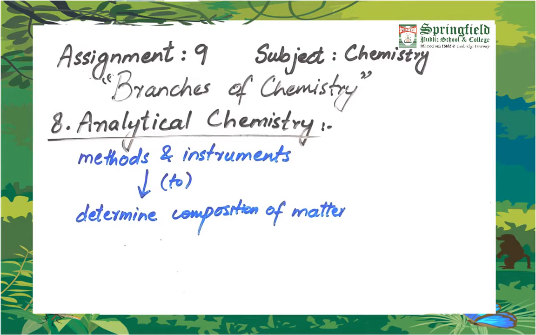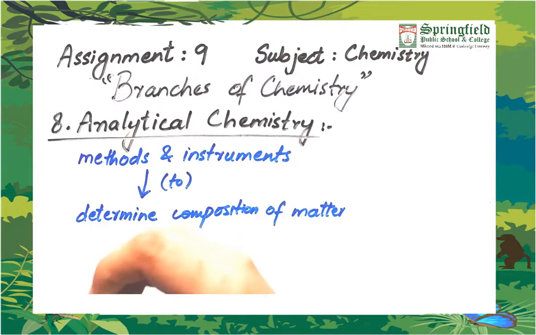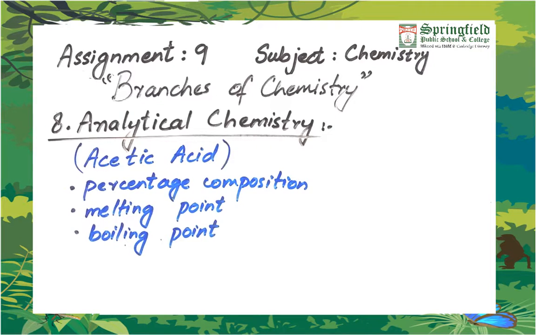The last main branch of chemistry is analytical chemistry. In this branch, we deal with those methods and instruments which are used for determining the composition of matter, or you can say the purity or impurities present in a compound. So when an analytical chemist or an analyst will study acetic acid, he will determine the percentage composition of the compound or will estimate the melting point or boiling point of that compound.